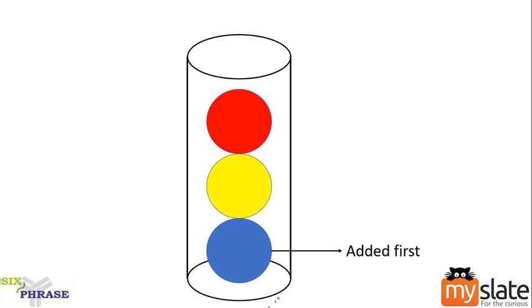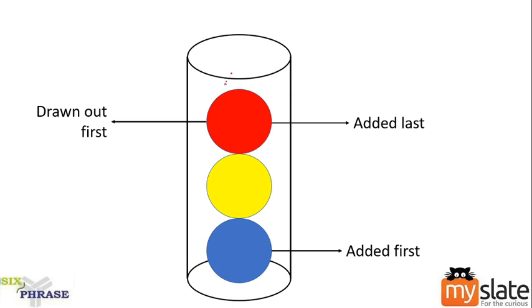The first one to be inserted is blue colored, the last one to be inserted is the red colored. Clear? But when you try to pull out, you can't take the blue colored ball first. We can only draw the red colored ball. When I drop all these, the blue one is at the bottom and the red one is at the top. So I can pick up the red colored ball only.